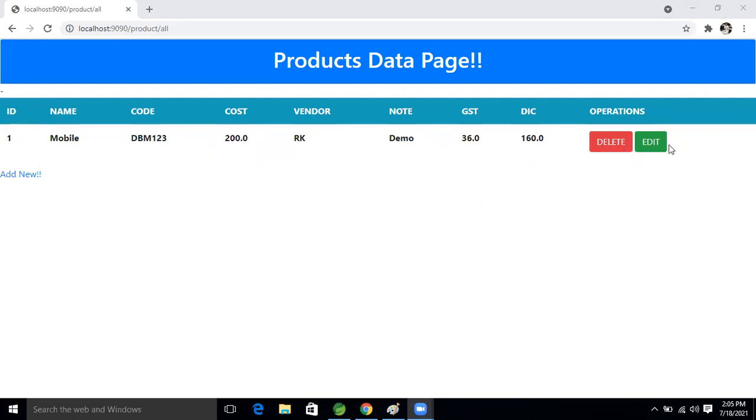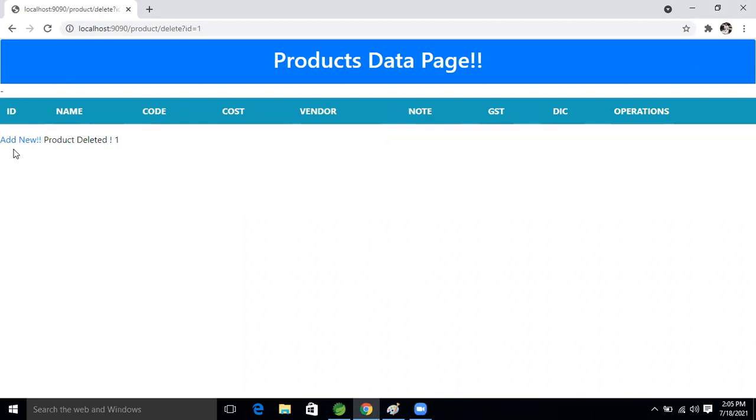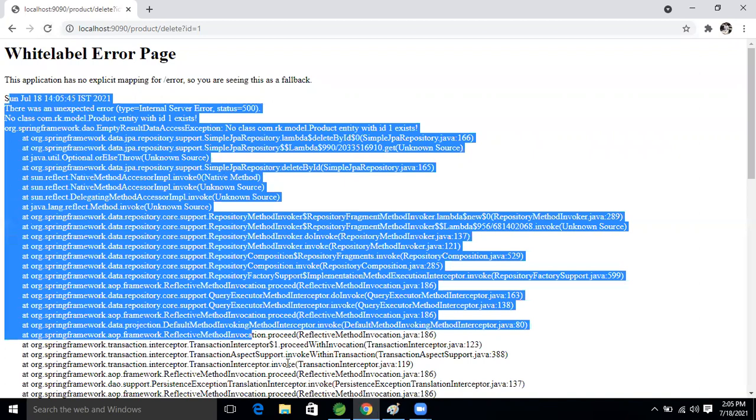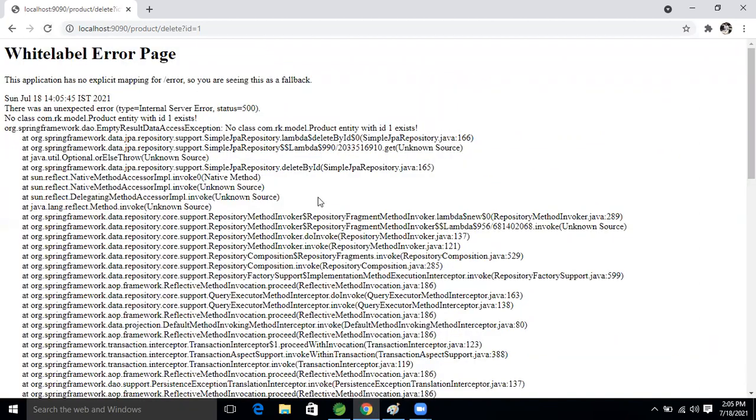Now if you want to delete, just click on this delete button. See, the record is deleted, but after refreshing, we get this page. The end user doesn't know why we are getting this page. It means an exception has occurred in our application.